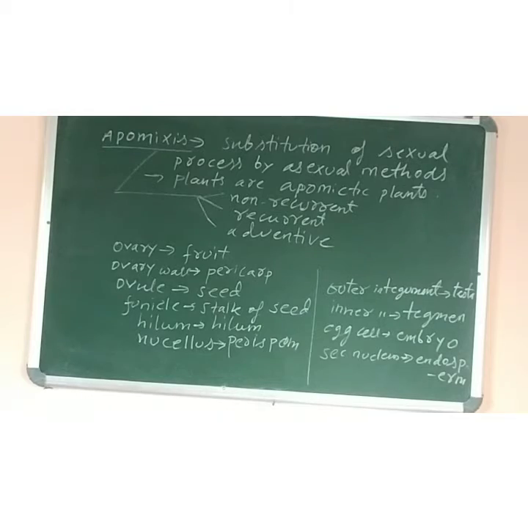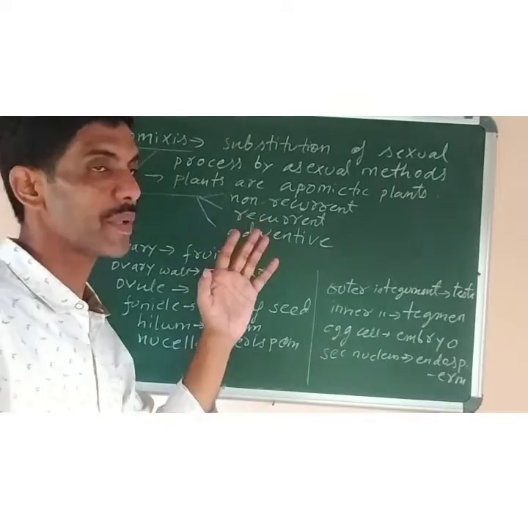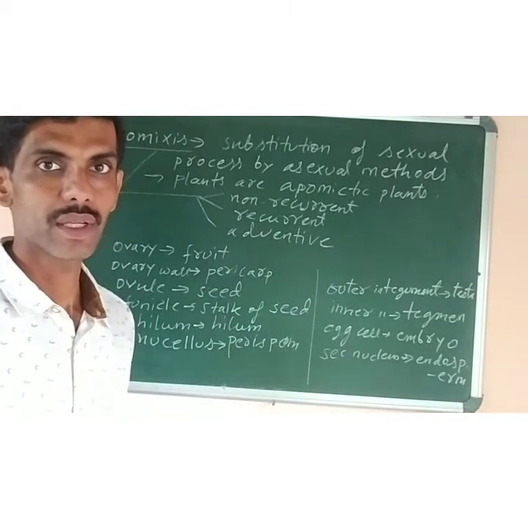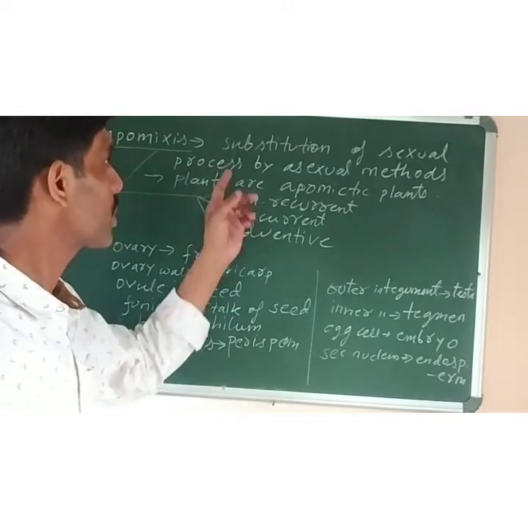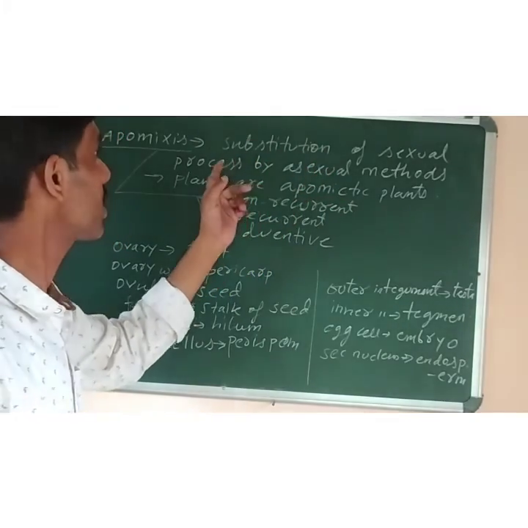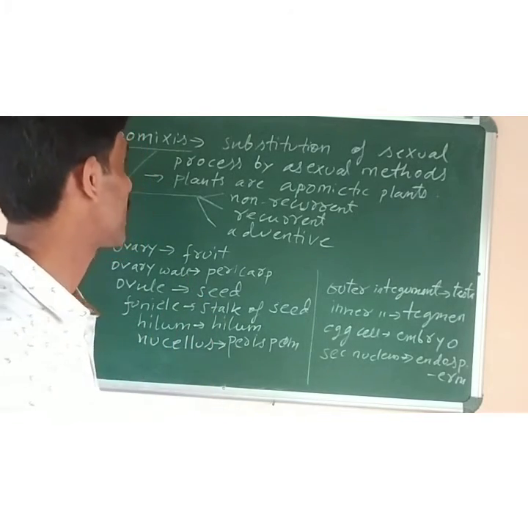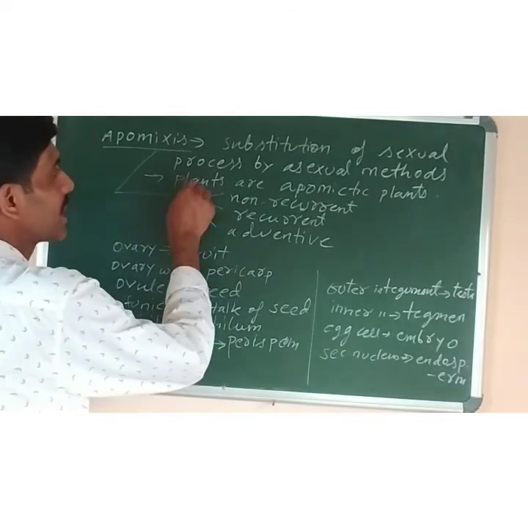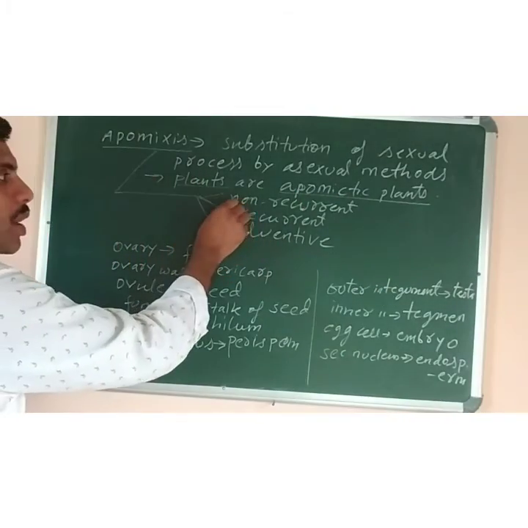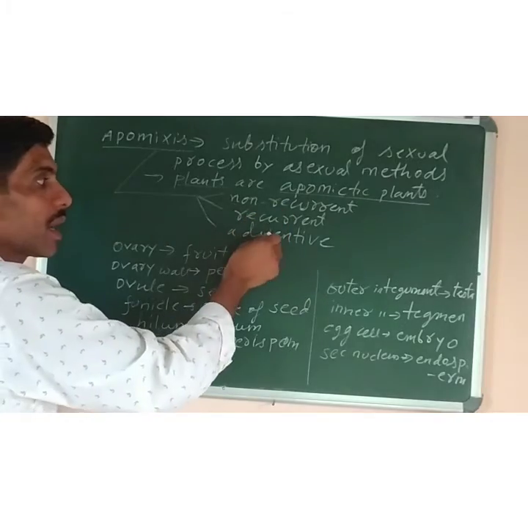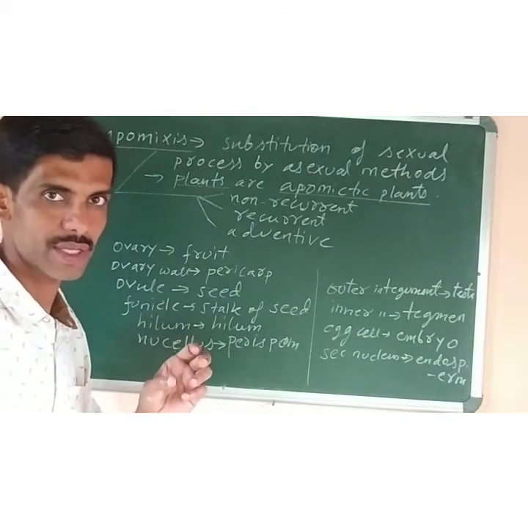Okay, next topic in the syllabus is apomixis. Generally we know that the sexual method of reproduction is found in plants, but the process of substituting the sexual process by asexual methods in plants is called apomixis. The plants grown by this method are called apomictic plants. It is of three types: non-recurrent, recurrent and adventive type. You don't have to study the details of all; only the definition is asked in the syllabus.